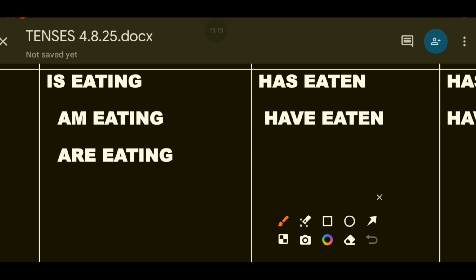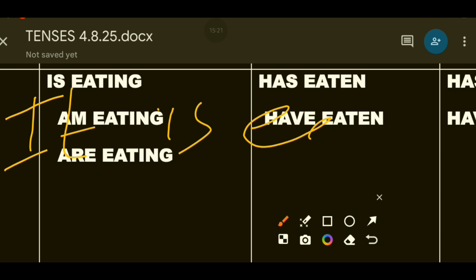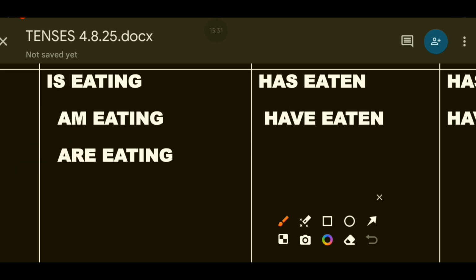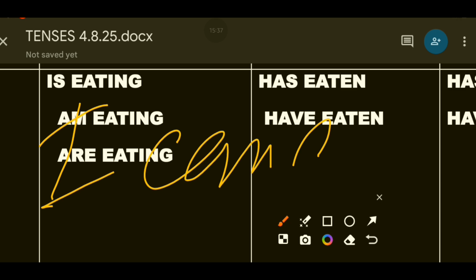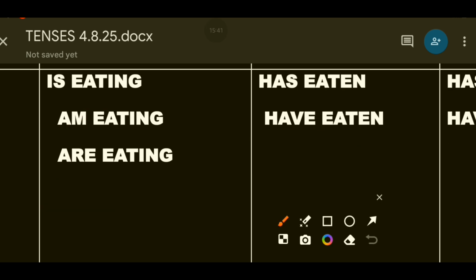For it, when we are talking about some animal, it is eating, or any other verb: take the root form of the verb and add ing to it. Now am is used only for I. I am eating, I'm eating a cake, I'm eating a chocolate, or whatever.